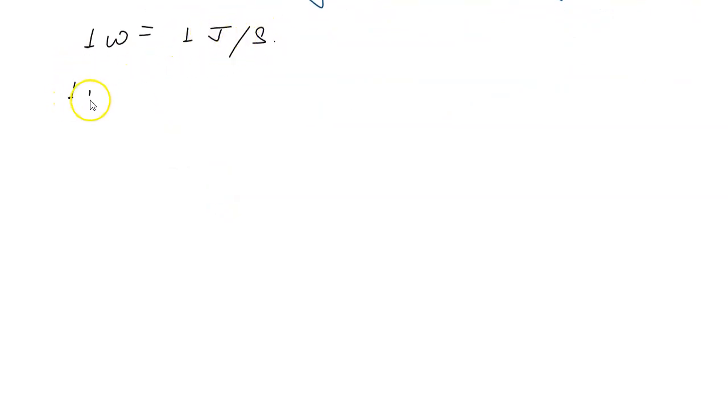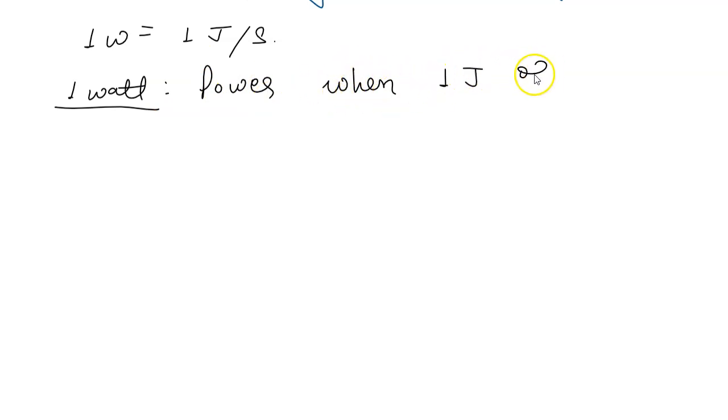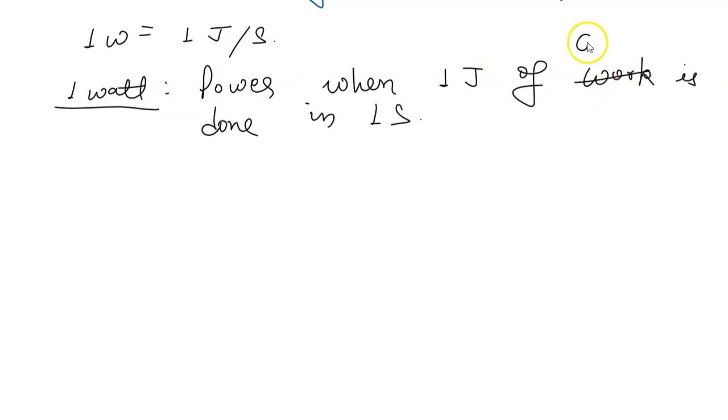So if we have to define 1 watt, we can say it is the power when 1 joule of work is done in 1 second. I can also say 1 watt is the power when 1 joule of energy is consumed in 1 second. Both definitions are okay.